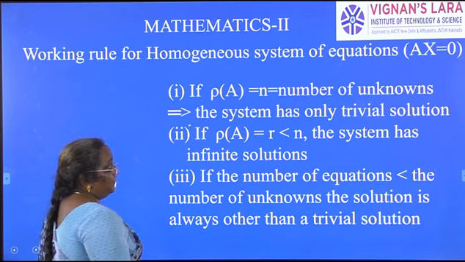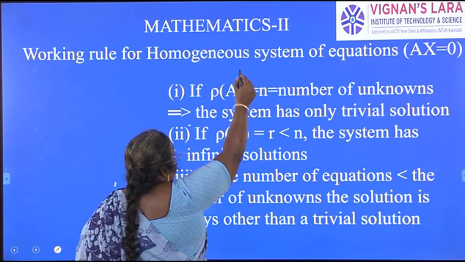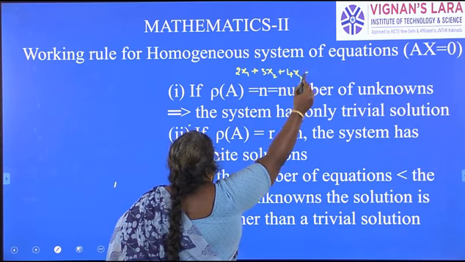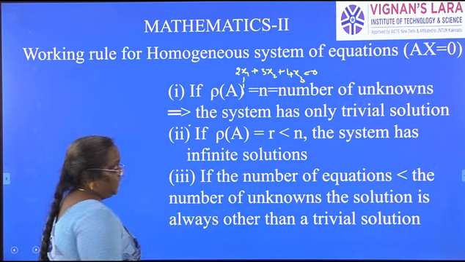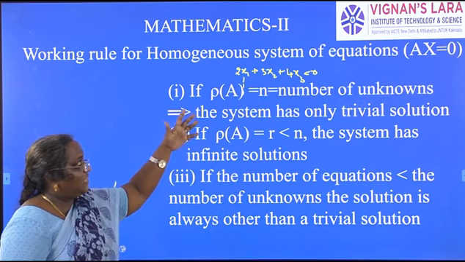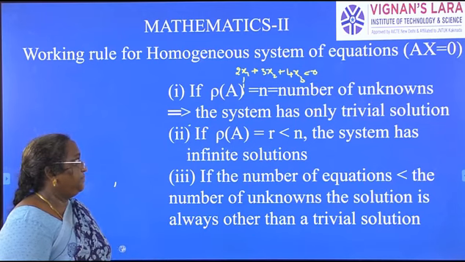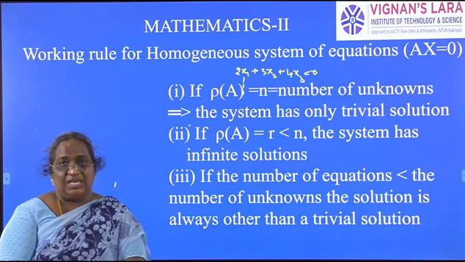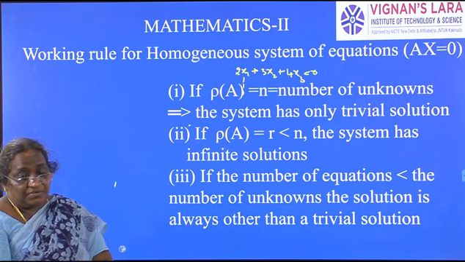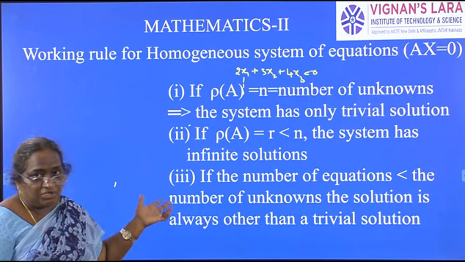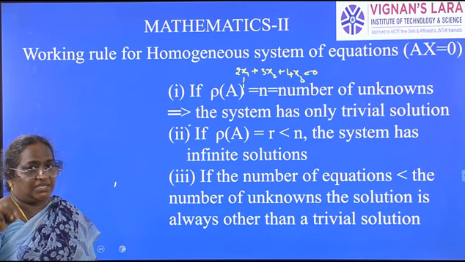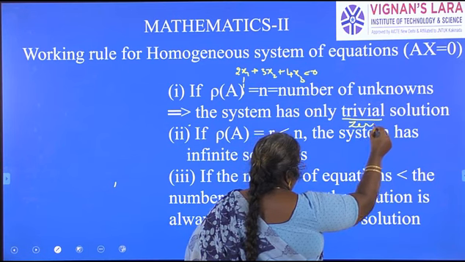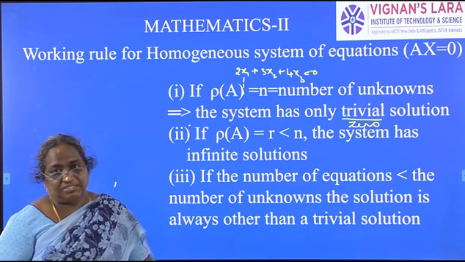Suppose I considered 2x1 + 3x2 + 4x3 = 0, and like that I have considered 3 equations. What are the unknowns there? I have to find x1, x2, x3. Now if I find the rank for that given homogeneous system of equations and I get rank 3, which is equal to the number of unknowns, then the zero matrix is the only solution. We call it the trivial solution, meaning x1, x2, x3 are zeros.